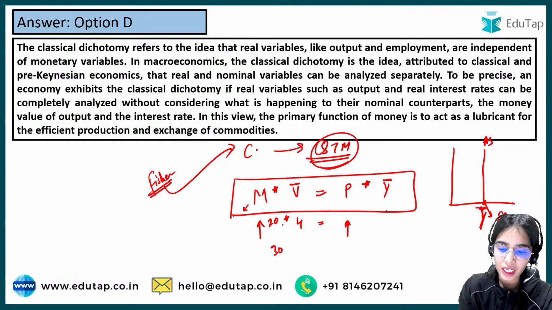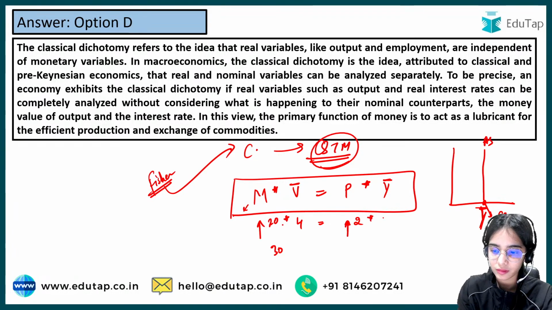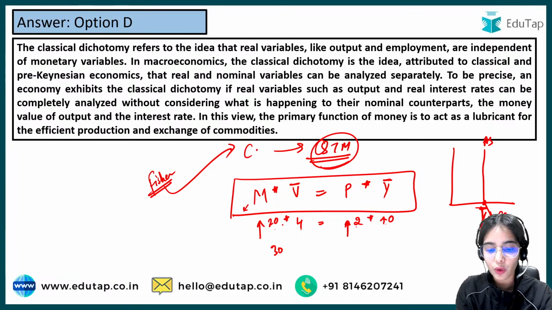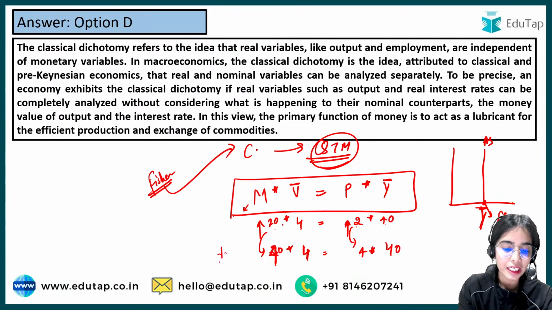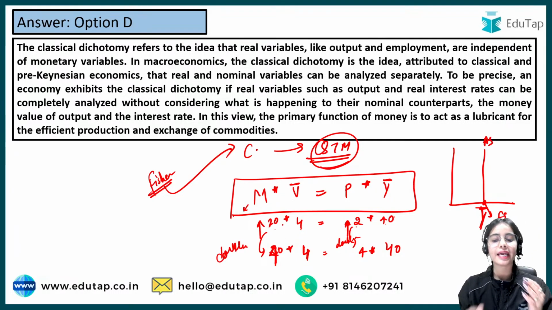The income level is 40. So 40 multiplied by 2 is 80, and 20 multiplied by 4 is also 80. Now if the money supply is increasing from 20 to 40, velocity being the same, the price level will also have to increase from 2 to 4. So I hope you understand that if the money supply is getting doubled, the price level will also have to get doubled, so that the right hand side and the left hand side become equal.